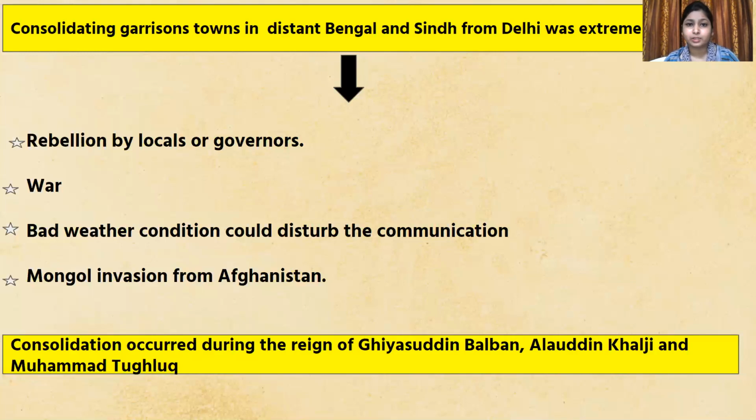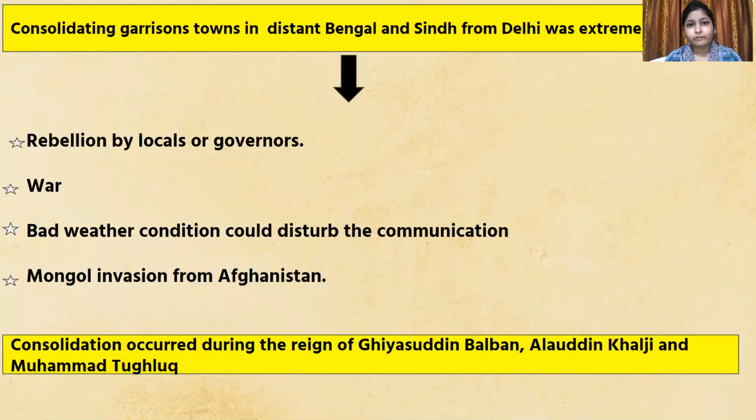Sometimes there was difficulty in controlling garrison towns located at distant places because of continuous wars by enemy kingdoms. And at that point of time, there was also a communication problem because of bad weather conditions.